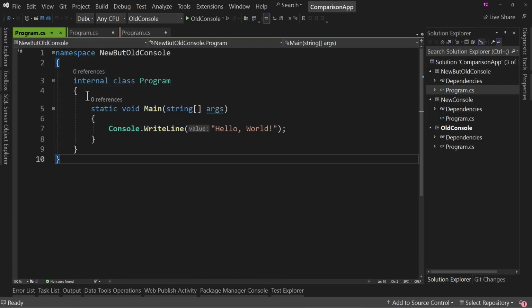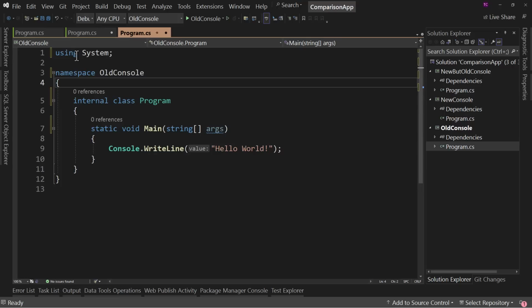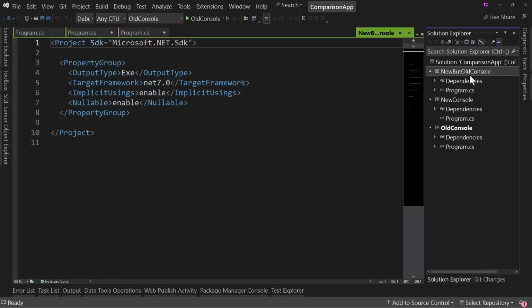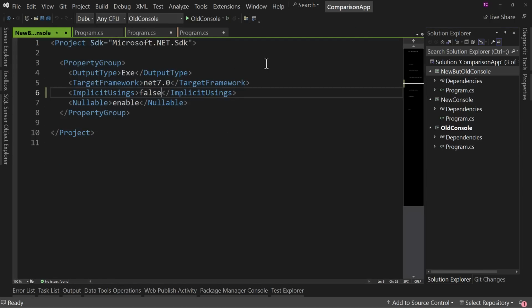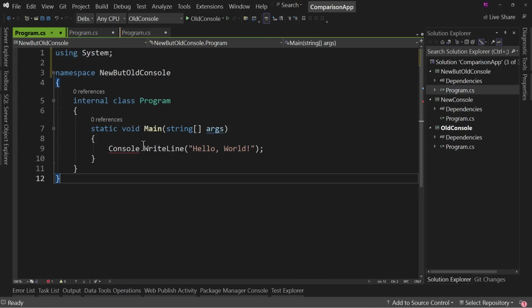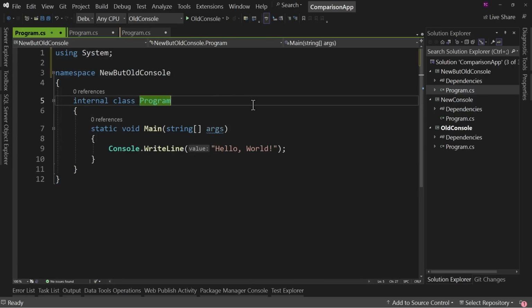It's the same practically as the old way of doing things. The only thing is, instead of using System, it doesn't have that because it has the implicit usings. And you can even come in here and turn off the implicit usings, like so. And then when you go to build this, it's going to say, hey, you got a problem. Console does not exist in the current context. We need to add that using directive. And now you're back to what it was originally.